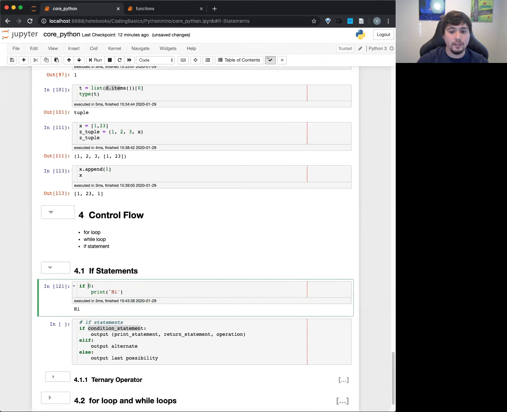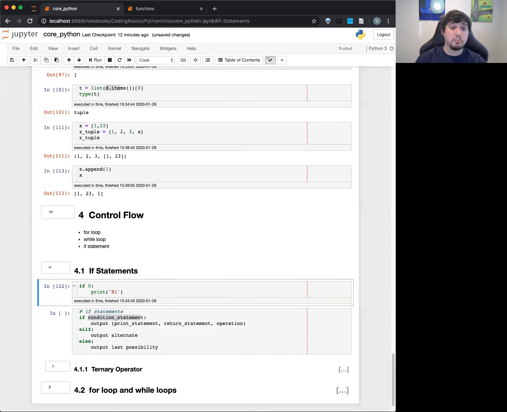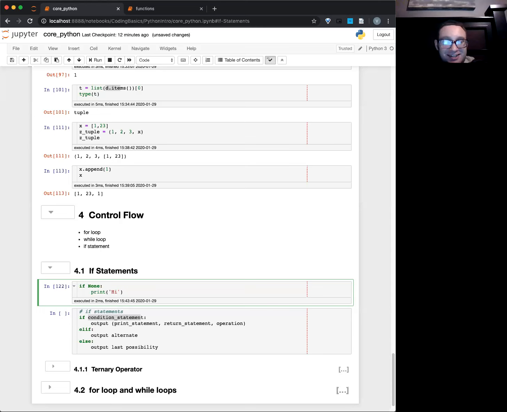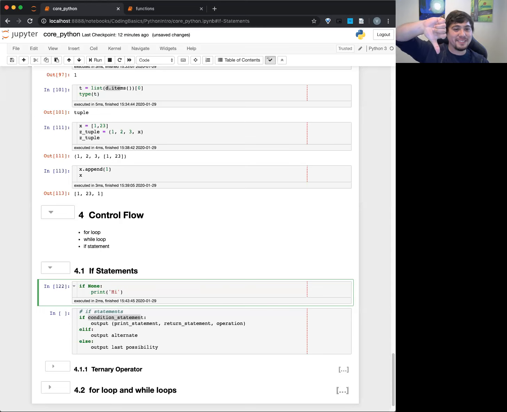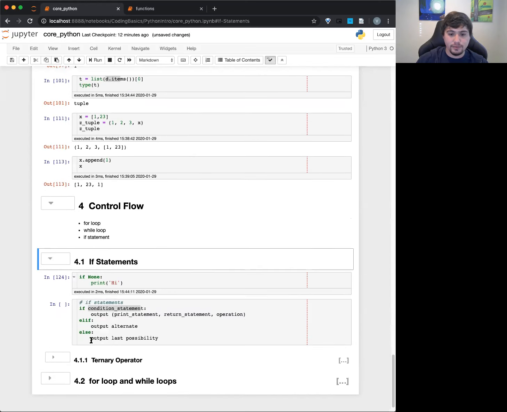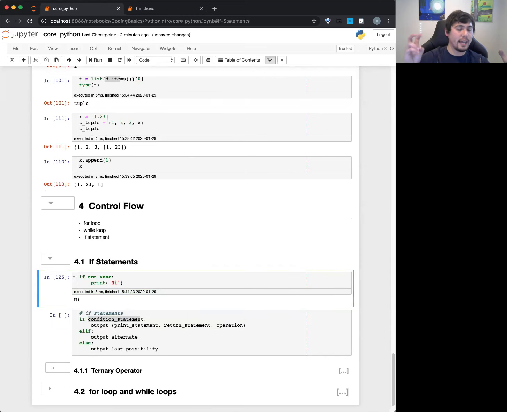If I do if 0, this is actually evaluated as false. Fun stuff. If None, is anyone going to guess what if None would give? Just instinctively, would that say true or false, you think? False. Yeah, so I hear false. Give me a thumbs up if you think true, thumbs down if you think false. Okay, cool. You guys know what's up. You can see if I try to run this now, it does not run. If I just do if not None, which would be the opposite, this should now run because it is now true. It gives true. So None is evaluated as false.